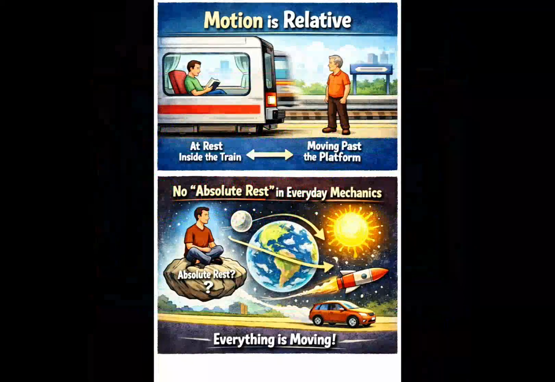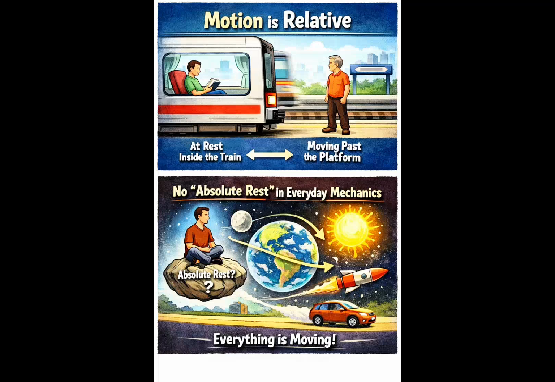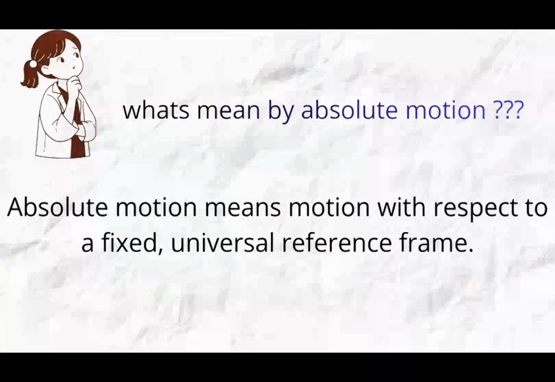A train passenger sitting inside the train feels at rest, but a person standing on the platform sees the passenger moving. So the same object is at rest for one observer and in motion for another observer. This tells us something important: motion is relative, and there is no special state called absolute rest in everyday mechanics. Now let us see the definition of absolute motion.